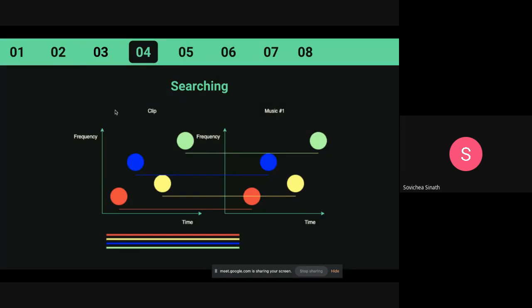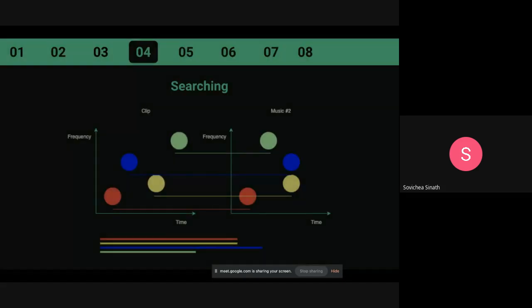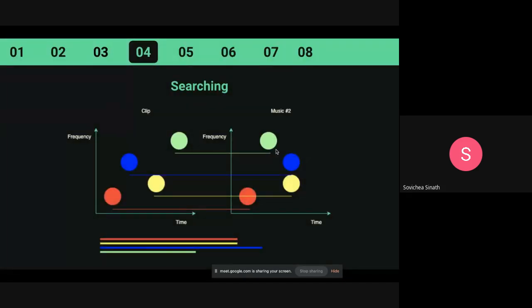So let's compare the recorded clip and the music. As you can see, the distances are fairly similar, almost the same: red, yellow, blue, and green. So this is most likely the correct audio. And for the clip against music number 2, it's not very consistent.